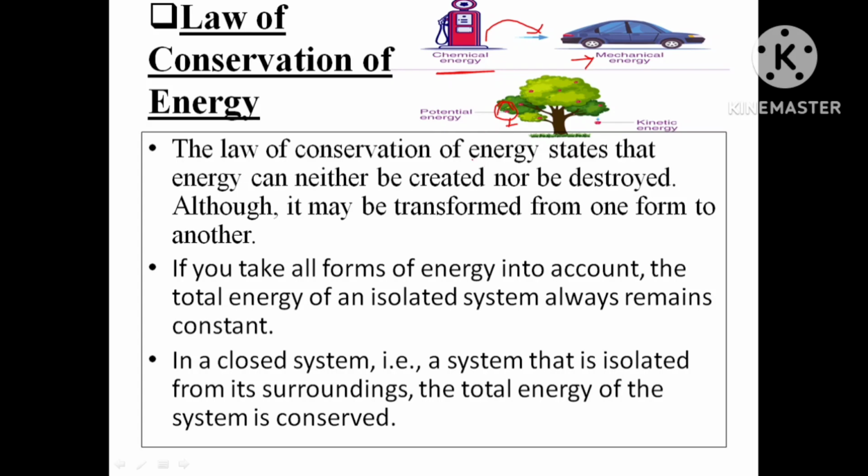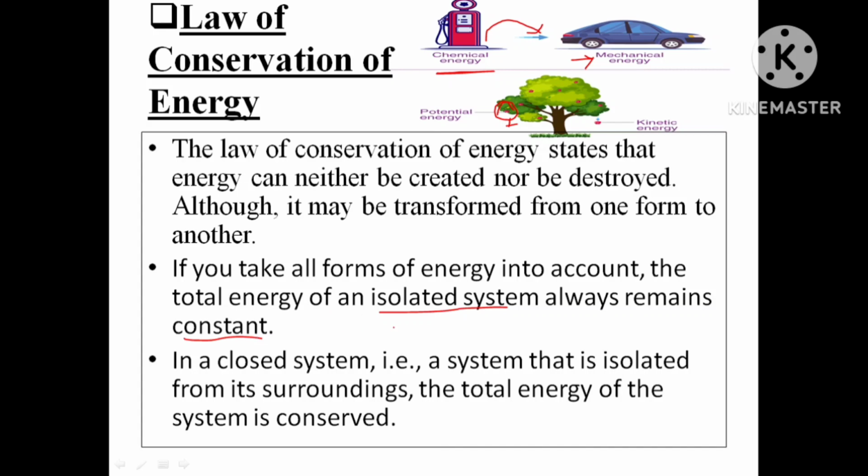So now, what is the law of conservation of energy? If you take all forms of energy into account, the total energy of an isolated system always remains constant. An isolated system means a system which is isolated from others, not connected to any other system.